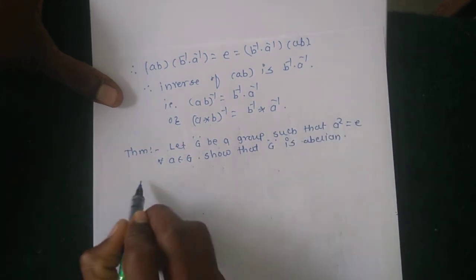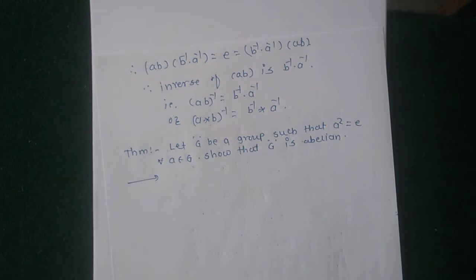Here, given G is a group and all elements of G satisfy a square equal to identity, which implies that a into a equal to identity. To show G is abelian, that is to show that G satisfies the commutative property, meaning ab equal to ba. How do we prove this? Here we use the given conditions.